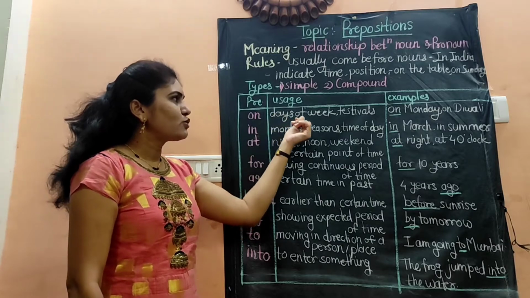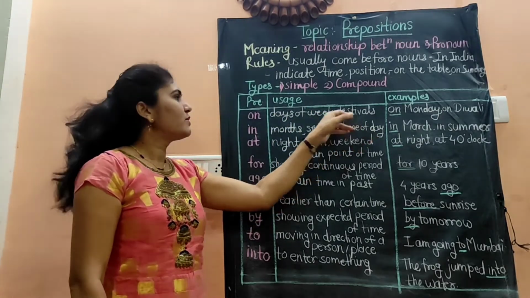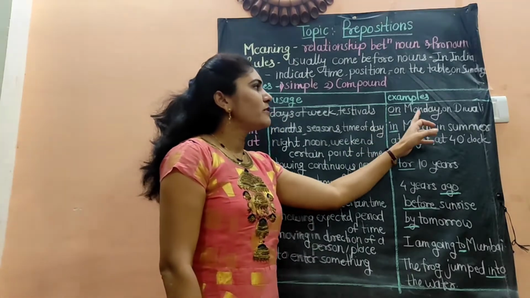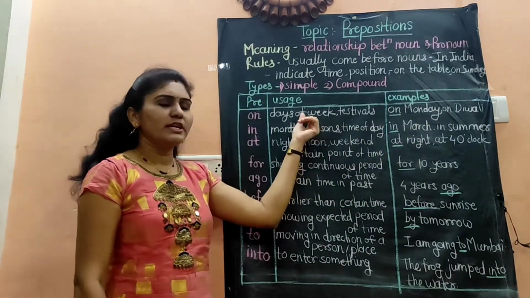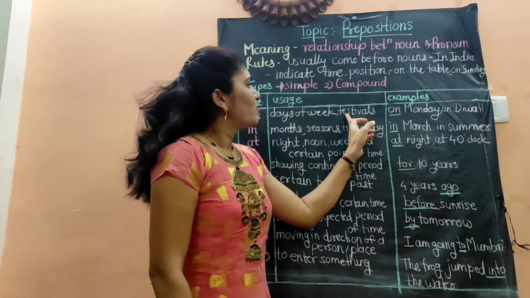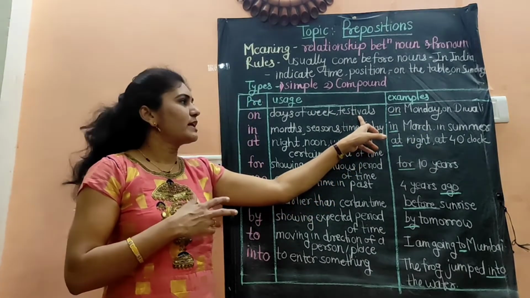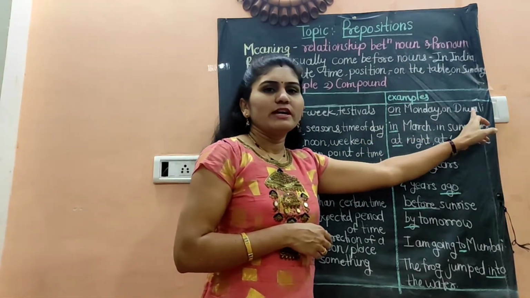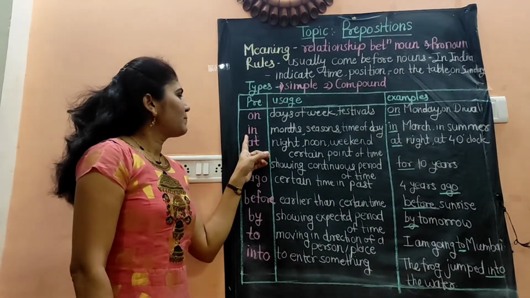When we write the days of the week or the names of festivals, then we use the preposition on. For example, on Monday, on Tuesday. These are the days of the week. Before the names of festivals, we can also write the preposition on. For example, on Diwali, on Holi.